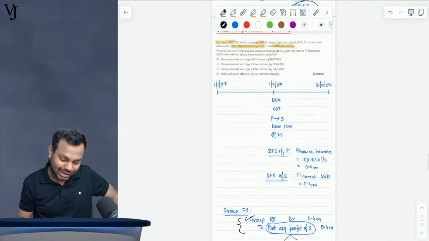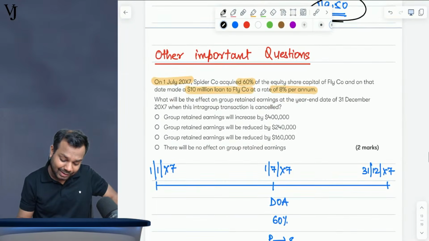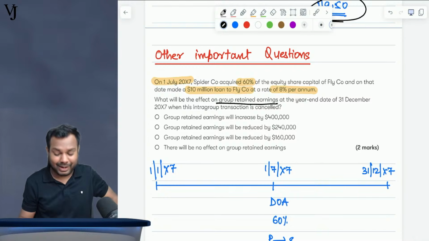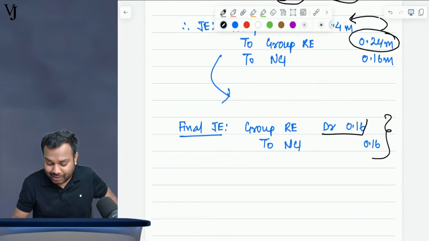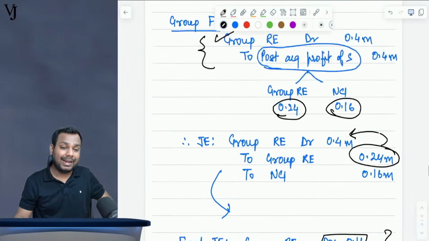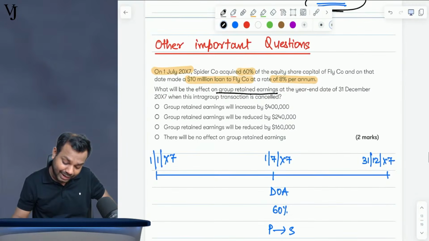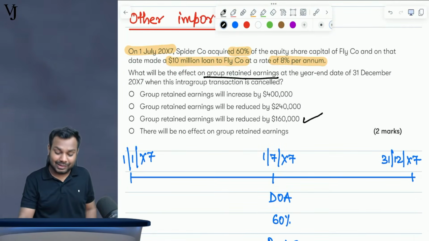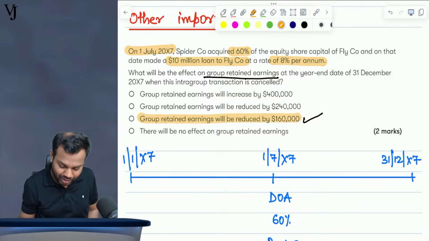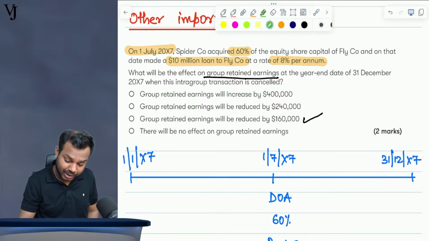Now what is the question asking for? What is the effect on group retained earnings? Group retained earnings will decrease by 0.16. This is the answer. Tell me guys, is that clear to everyone?